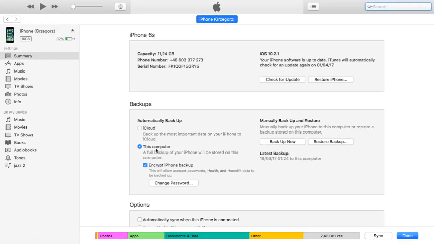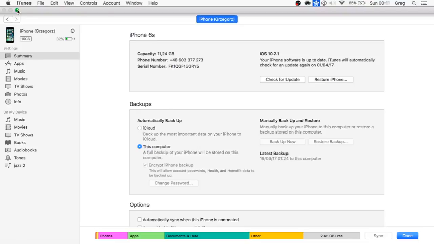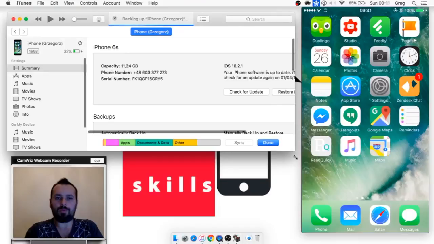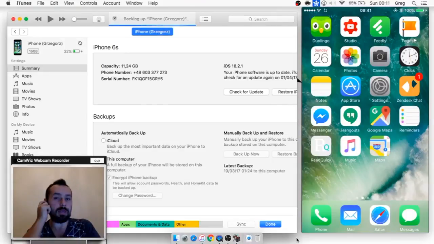So let's click this computer and click backup now. Don't transfer purchases, we don't want them. Let's maximize it, and we will have to wait for backup to finish.